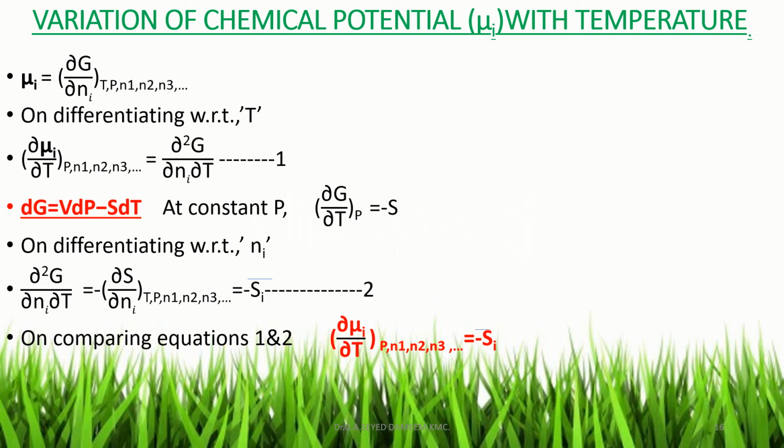So on comparing 1 and 2, we get ∂μi/∂T at constant pressure, n1, n2, n3, etc. is equal to minus Si bar, that is the partial molar entropy of the ith component. That is, the variation of chemical potential μi with the temperature is equal to minus the partial molar entropy of the ith component.